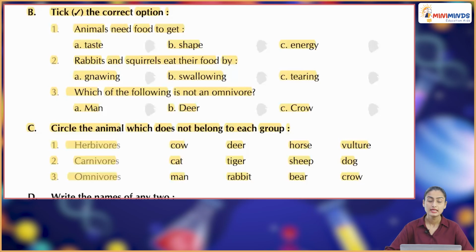Circle the animal which does not belong to each group. Herbivores. So in case of herbivores, vulture is not a herbivore. Carnivores, sheep is not a carnivore. Omnivores, rabbit is not an omnivore.